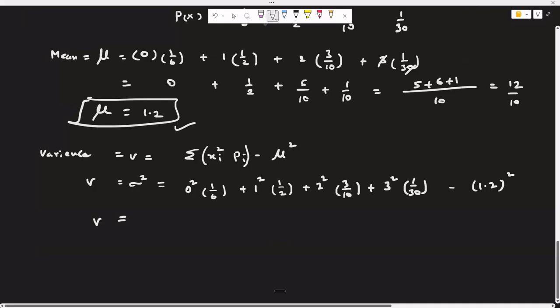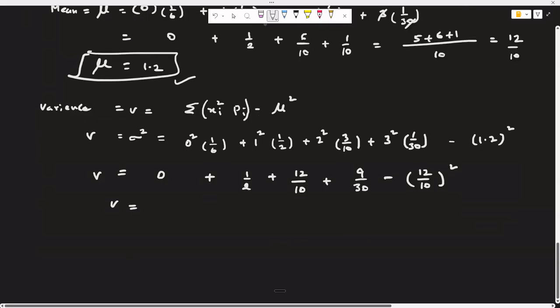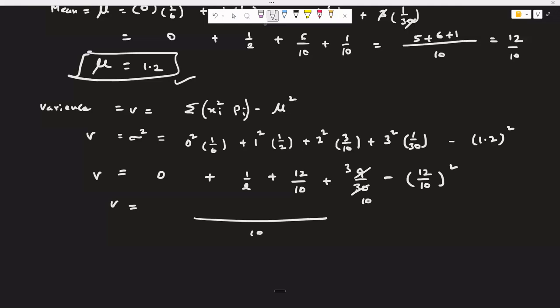So variance V or sigma square, 0 into anything is 0. And this is 1 by 2. 4 3s are 12 out of 10. And this is 9 out of 30. This is 12 by 10 square, and we'll do that later. This 3 got cancelled 10 times. For these 3 numbers, LCM was 10, and this is 5 plus 12 plus 3.